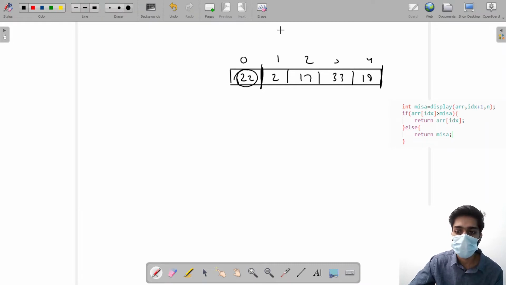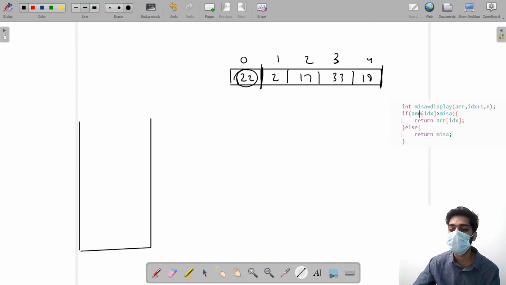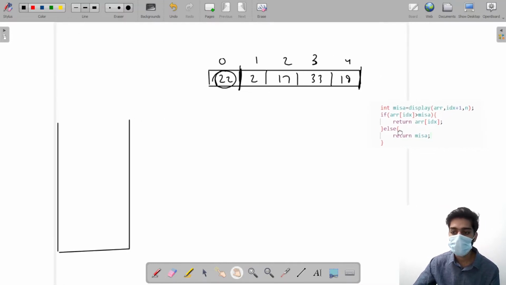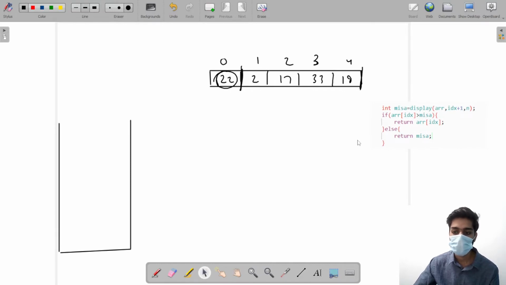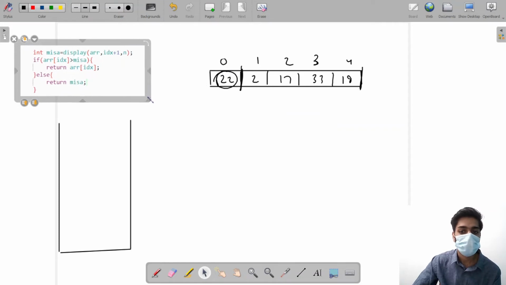Okay. Let me draw the stack. The stack is necessary. See how my iteration is working. I hope you can see that.